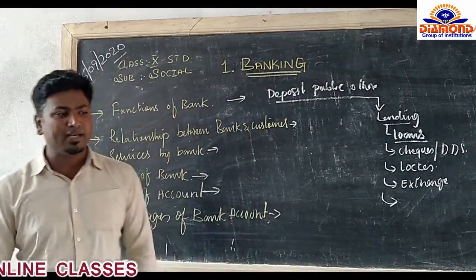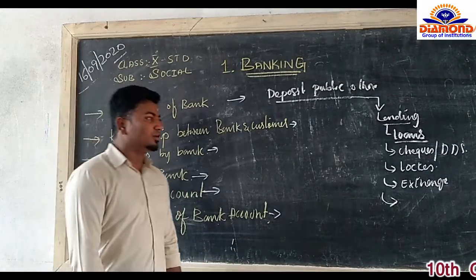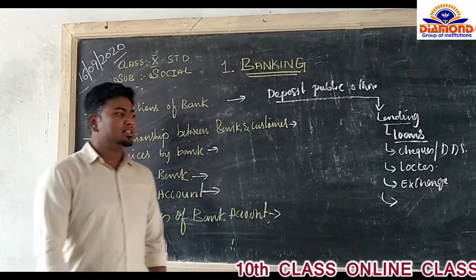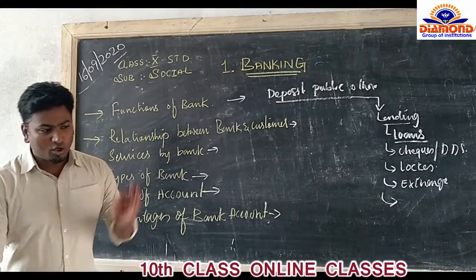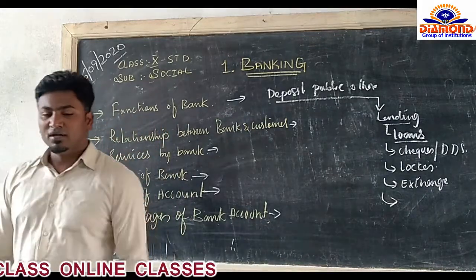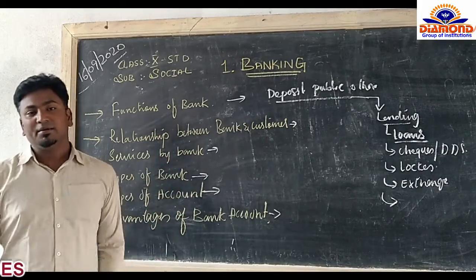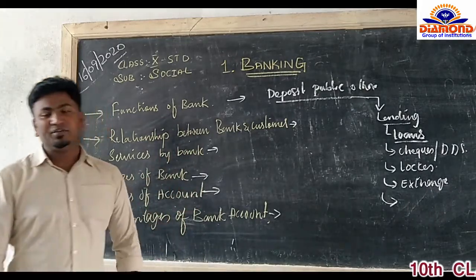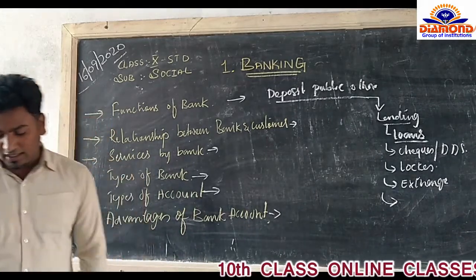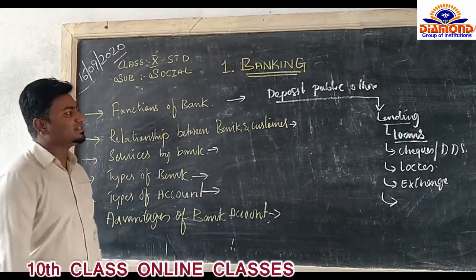When you're investing money in a bank, for any of the mutual funds or any one of the deposit investments you are going to do with the bank, the bank is going to give you a guarantee of receipt. It's a form of bond. That will be your guarantee that you have security for your deposit amount, and at a certain maturity time you are going to get a return with interest. That is one of the important functions. And all of these, the government is going to control, all over the functions of the banks. Okay, this is the bank function.